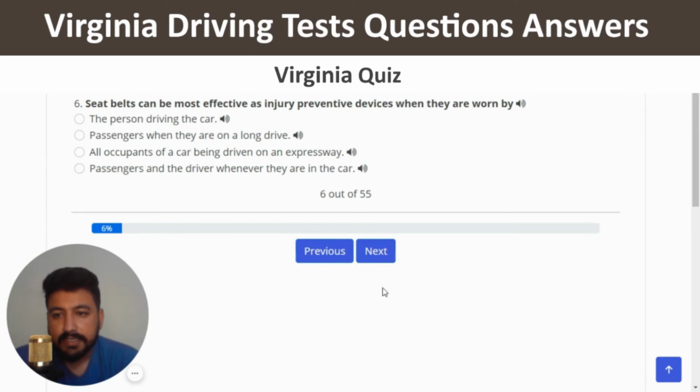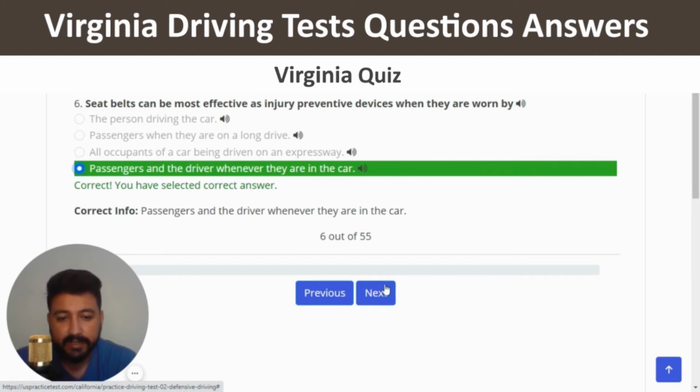Correct, and next. Seat belts can be most effective as injury preventive devices when they are worn by. The right answer of sixth question is passengers and the driver whenever they are in the car. So I'm going to click on the last option, which should be the right one.